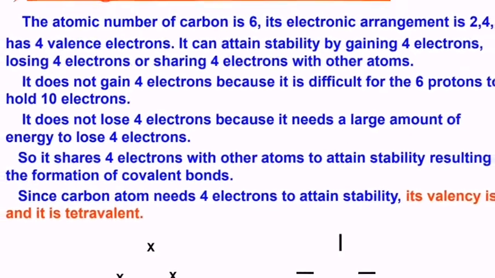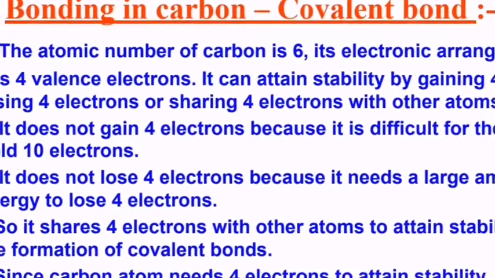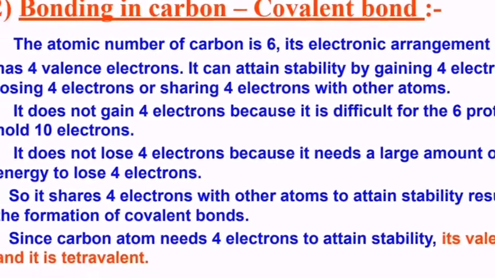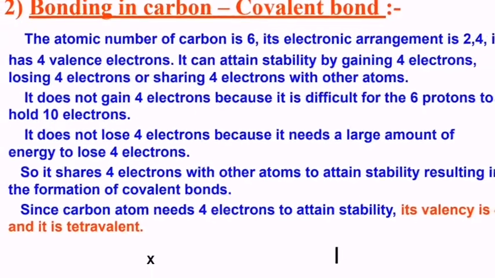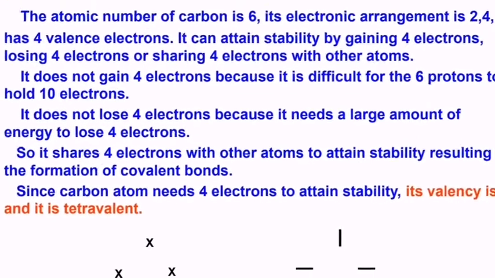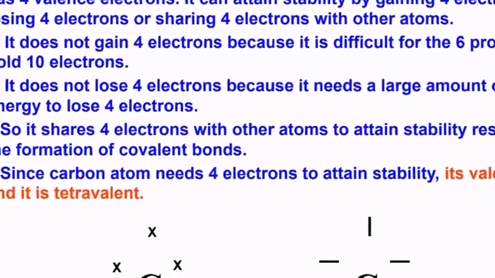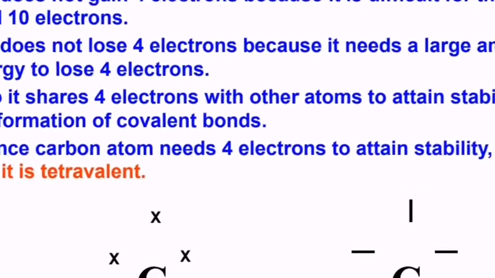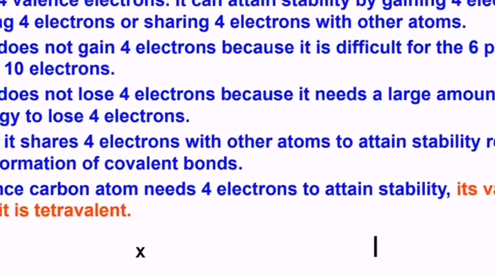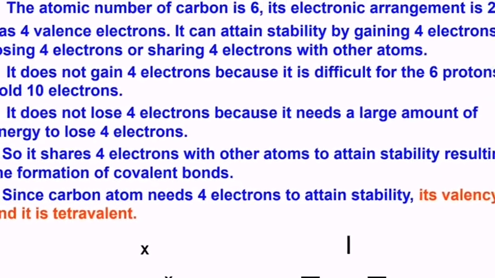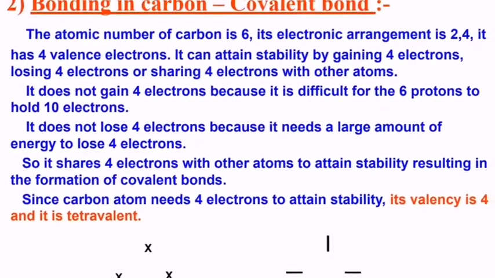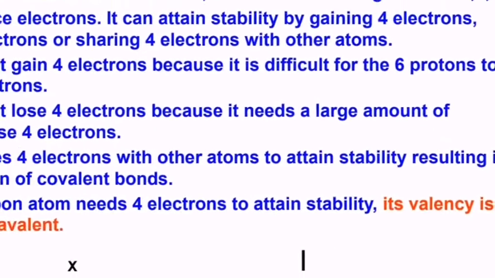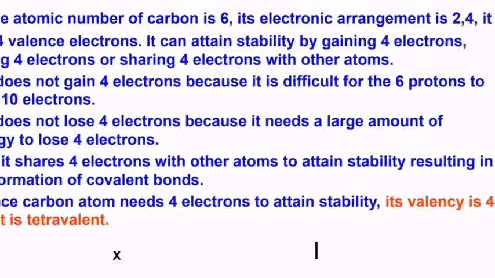Carbon does not gain 4 electrons because it is difficult for 6 protons to hold 10 electrons. It does not lose electrons because it needs a large amount of energy to lose 4 electrons. So better, it can share.